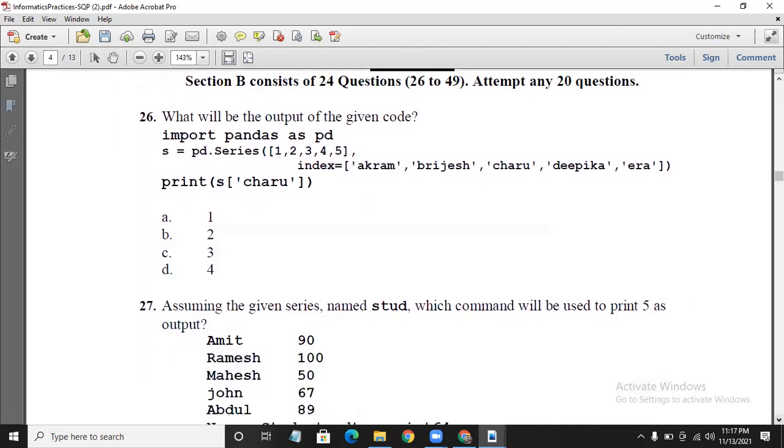What will be the output of the given code? You are given Python code. Import pandas as pd and s is equal to pd.Series. Here a series is created with the data 1, 2, 3, 4, 5, and an index is given: Akram, Brijesh, Charu, Deepika and Ira. The output is print s of Charu. The value corresponding to Akram is 1, Brijesh is 2, and Charu is 3. So the output is 3.